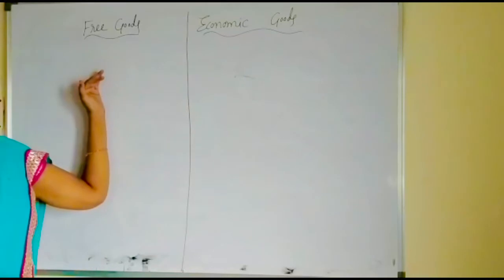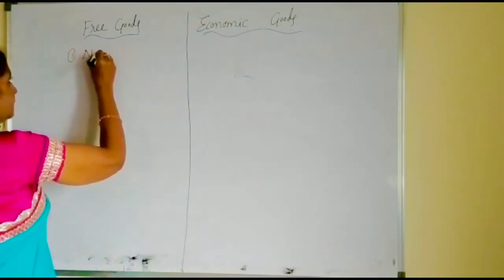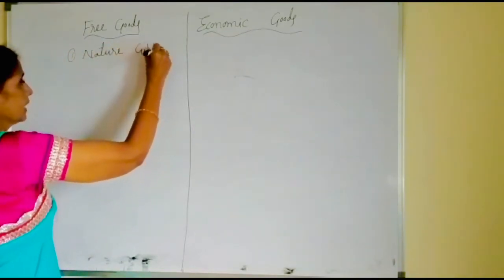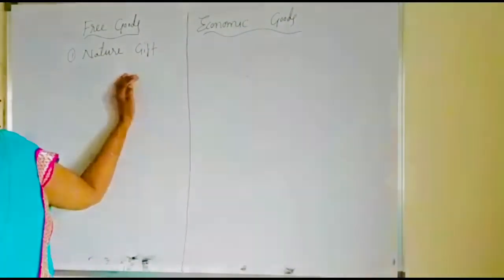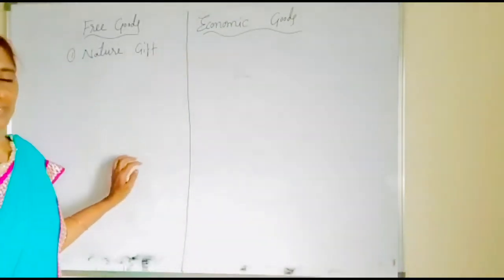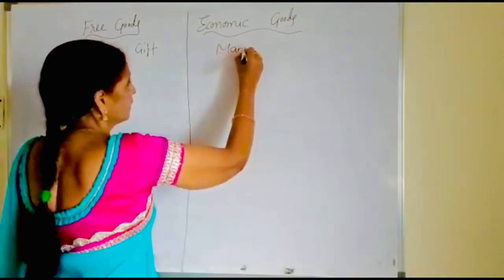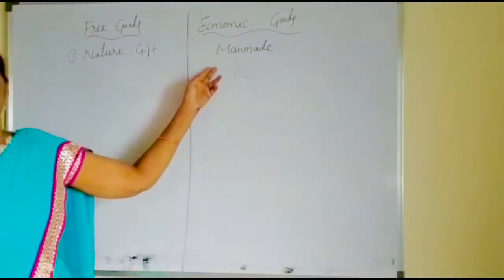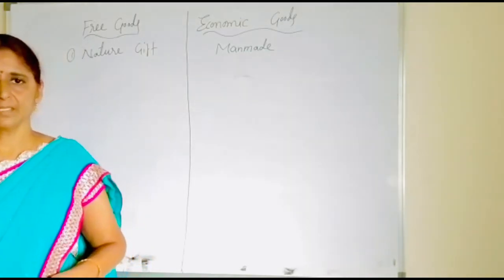The first difference between the two of them is free goods are nature's gift. They are gifted by the nature. Okay, they are nature's gift. They are available freely. They are gifted by the nature, not produced by the man and not manufactured in the industry. And economic goods are man-made. They are made by using the available resources. They are produced by the man. They are manufactured in the industries by using the services of the 4 factors of production.